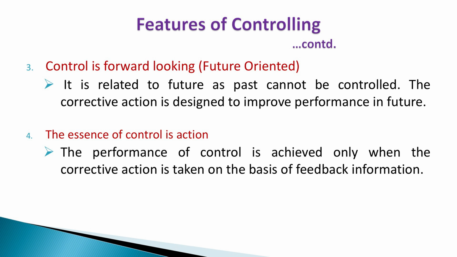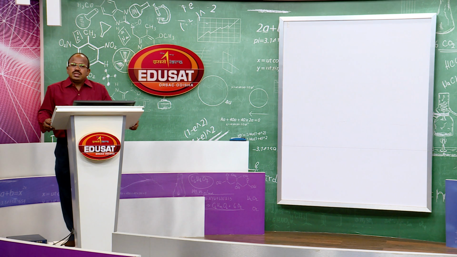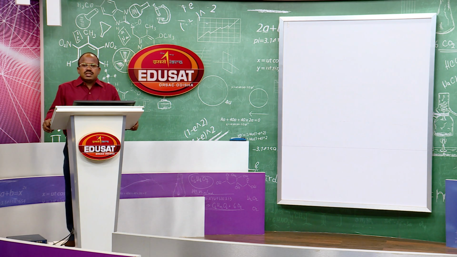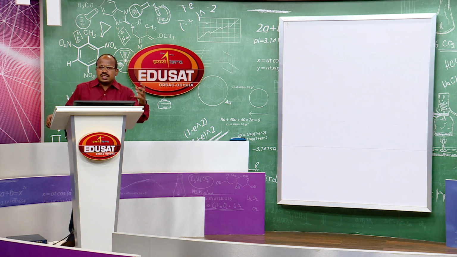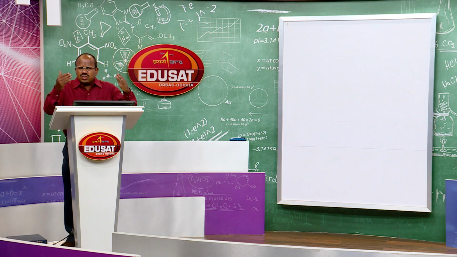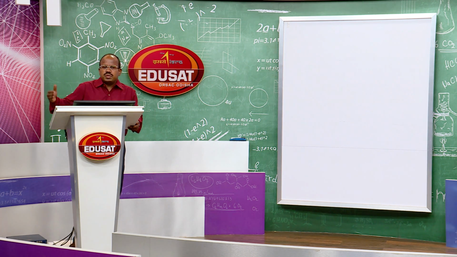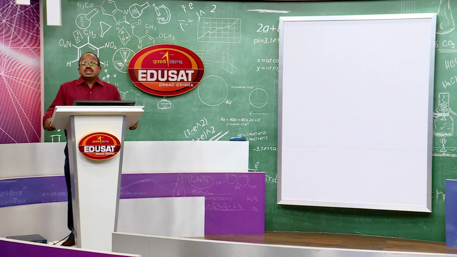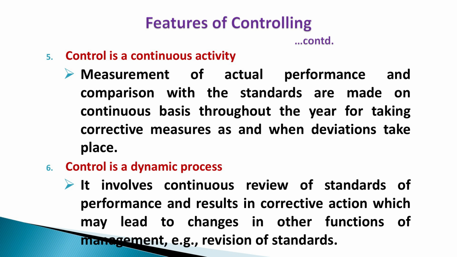The essence of control is action. The basic objective of control is action. Action here does not mean taking action against the defaulting employees, but the corrective action, the remedial measures taken on the basis of feedback information. So, the essence of control is remedial action.